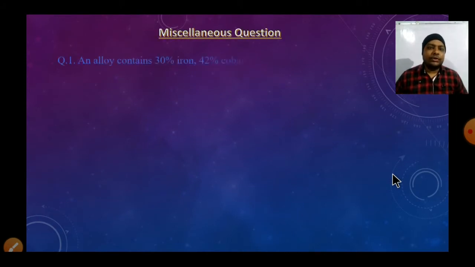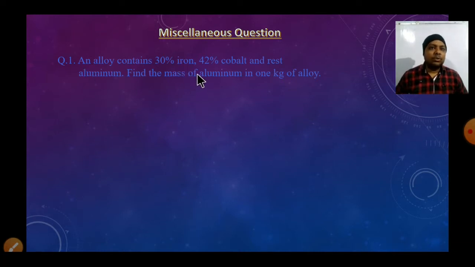The first question is that an alloy contains 30% iron. We know what an alloy is: an object which has more than two elements. Here it has 30% iron, 42% cobalt and the rest aluminum. We have to find the mass of aluminum in 1 kg of alloy.